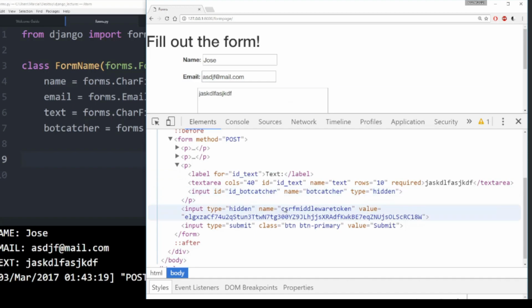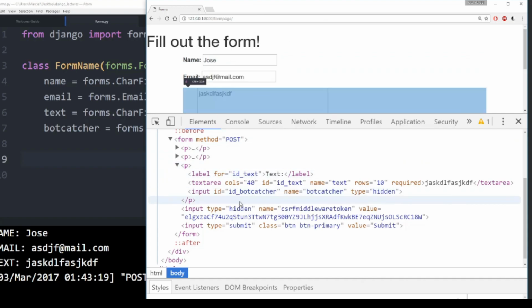So remember that's the CSRF token, which also helps the security of your website. You can see it has basically a random code value that's randomly generated for the user side. And Django is going to check that it matches on the back end, and that's just an extra layer of security to make sure that the input you put in the form is not going to some other website or vice versa.